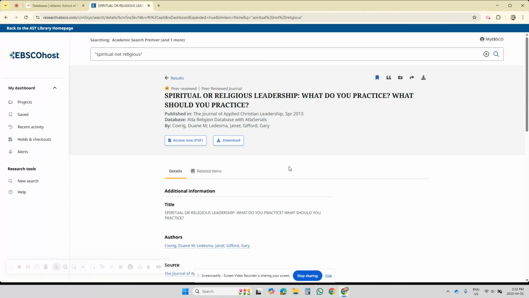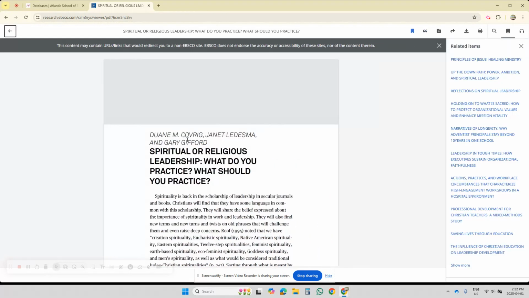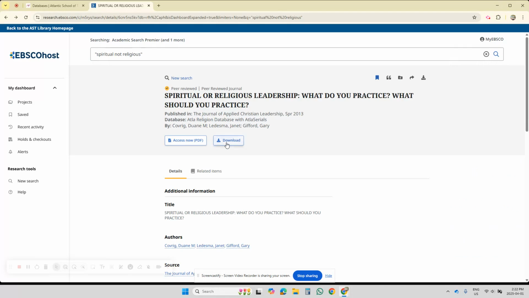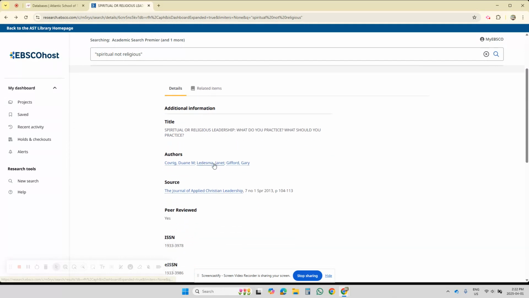And it opens up the record, what we call the record for this article. And you'll see that there is a PDF attached to it that we could access right now. Let's click on it. There it is. You could download that PDF. If you scroll down, you'll see authors' names, the name of the journal that the article is from.